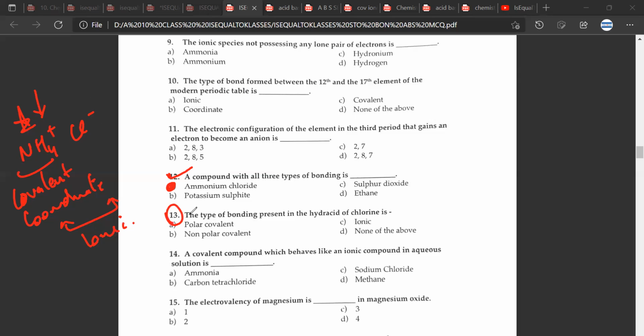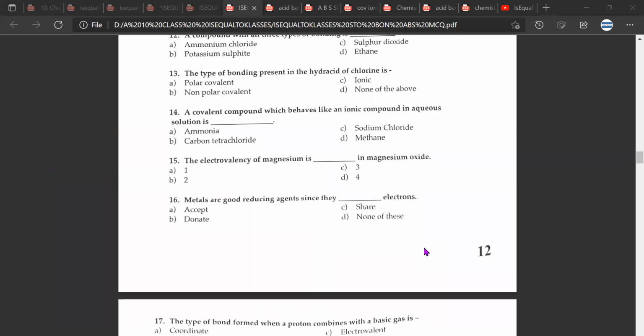Okay, question number 13. The type of bonding present in the hydroacid of chlorine is. So this would be A, polar covalent. Polar covalent, correct. Can you explain this with an example? Sure, sir. So this can be HCl, hydroacid of chlorine. Mr. CB, any doubt? No doubt. So this is covalent, and because of the difference in electronegativity, this would be polar. So polar covalent. Great.